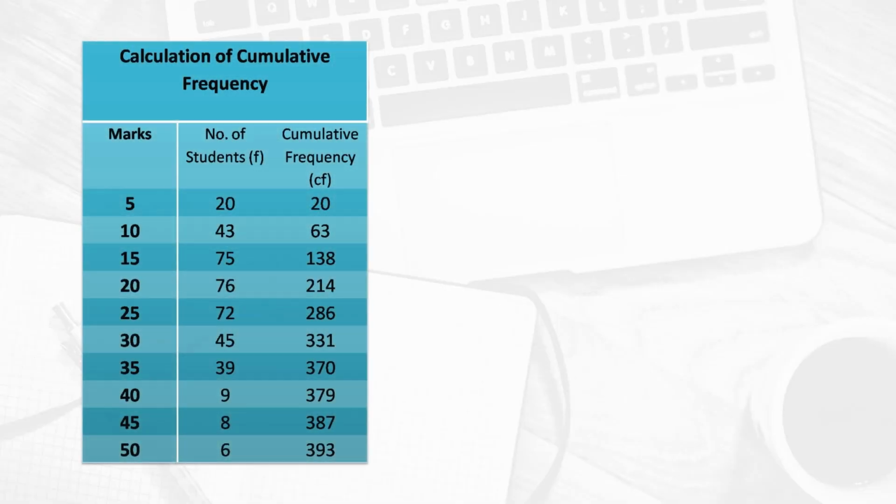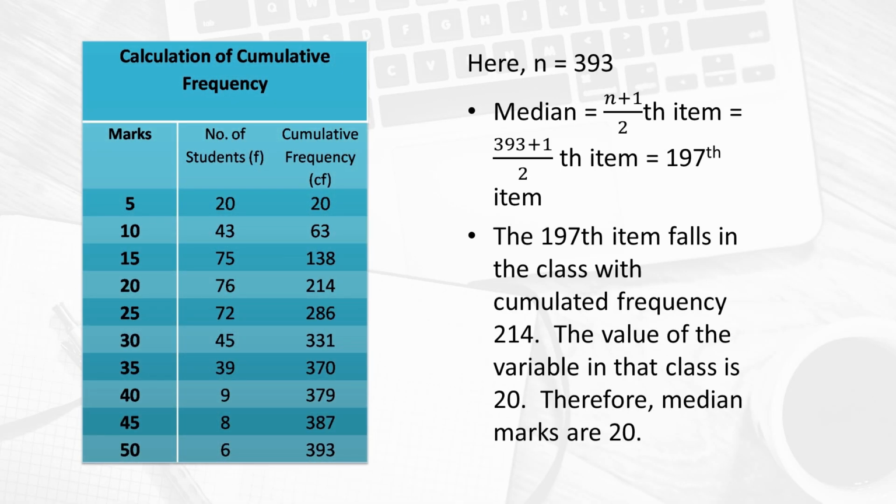As I said in these steps that we have to arrange the data in ascending or descending order, and then we have to write their corresponding frequencies in front of them, and then we try to calculate cumulative frequency. So, we will try to make a table and then compute the median. So, your table will come like this. In the first column, you have arranged all the marks in the particular subject, in this case I have arranged it in ascending order, and then we have to write their corresponding frequencies.